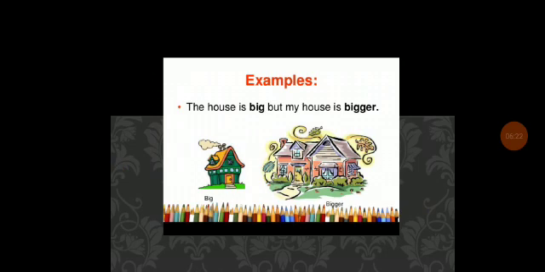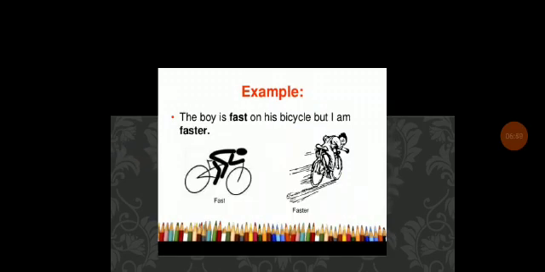Or another comparative example: the Punjabis are stronger than the Madrasis. Here in stronger, we add er. So here we use two degrees, the positive and the comparative. For example, the house is big, but my house is bigger. So big is a positive degree and bigger is a comparative degree.